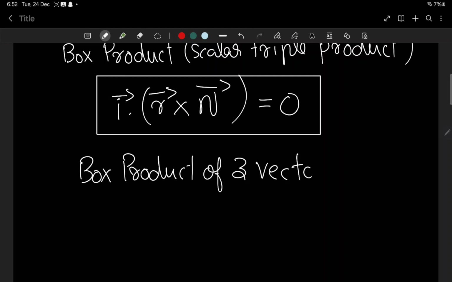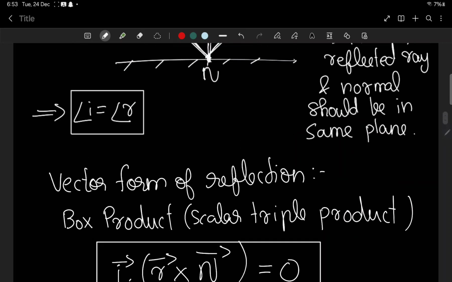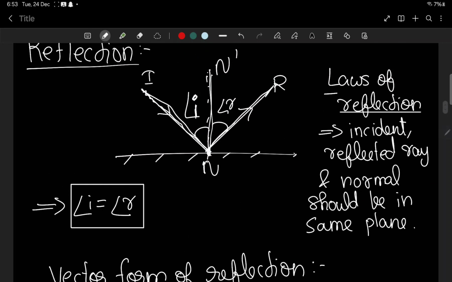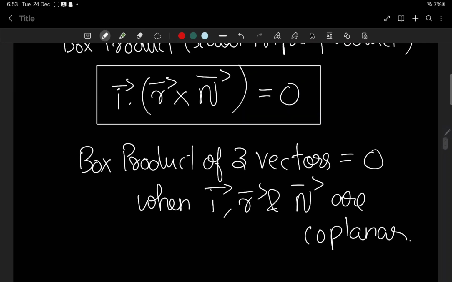Box product of three vectors will be equal to 0 when I, R and N, the three vectors, are coplanar. You know that in laws of reflection it is told that incident ray, reflected ray and normal should be in same plane. So for sure they will be in the same plane. So they are coplanar. Hence they are coplanar, box product will be 0. So that is the vector form of reflection.